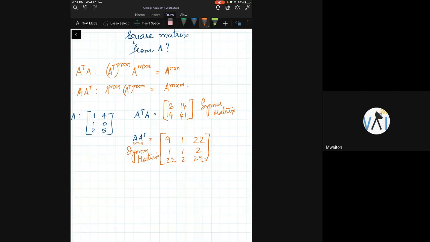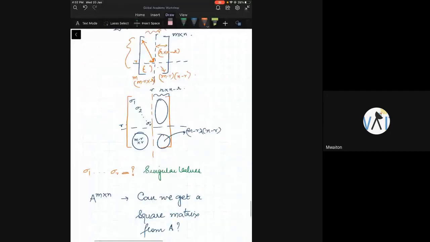What is the advantage of symmetric matrices? We just saw that a real symmetric matrix with distinct eigenvalues will have eigenvectors which are orthogonal to each other.